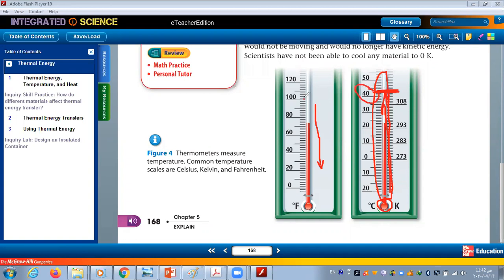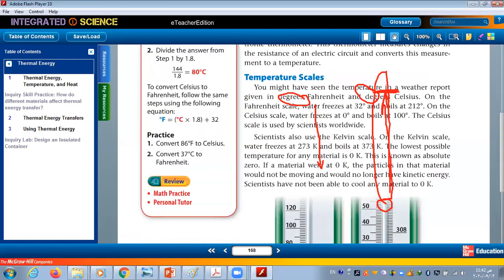Here, graduated means it has numbers, graduated with numbers. So you can take the reading. We can read all of these details here.